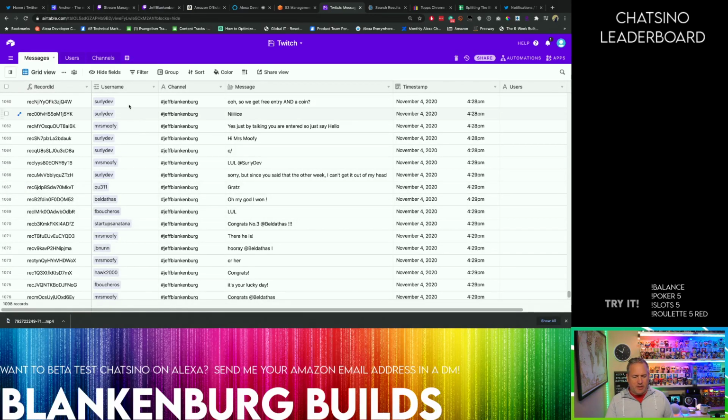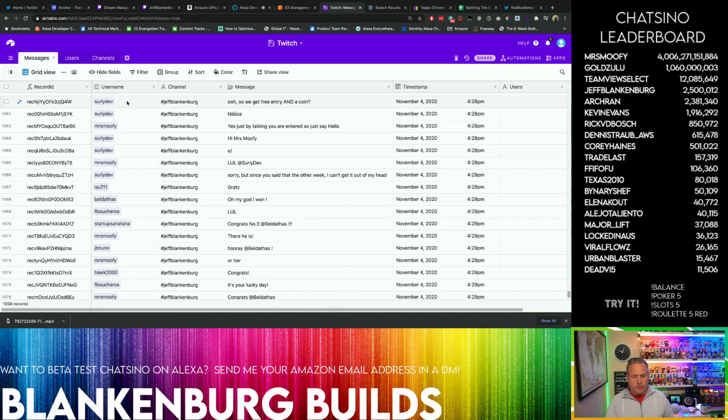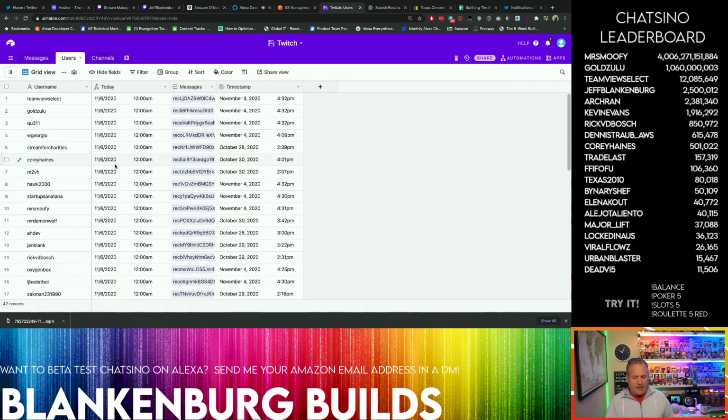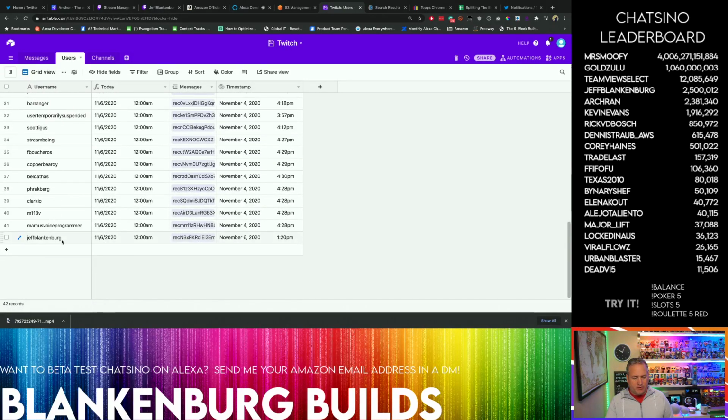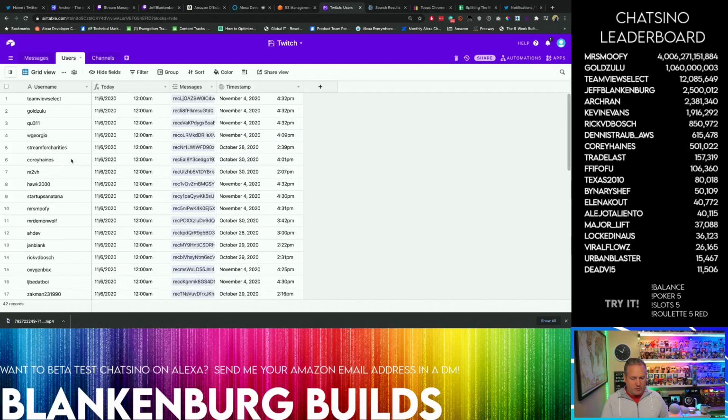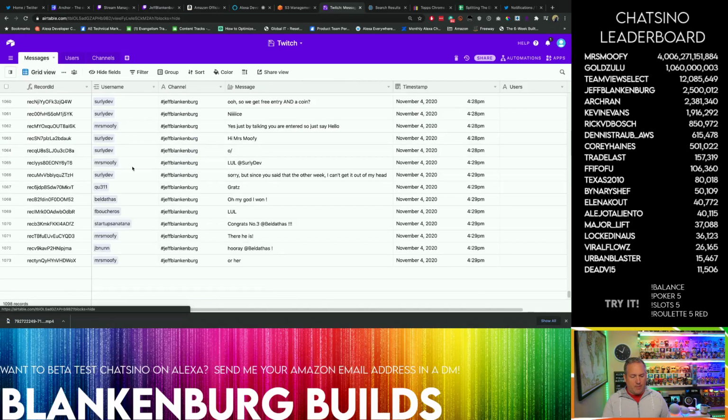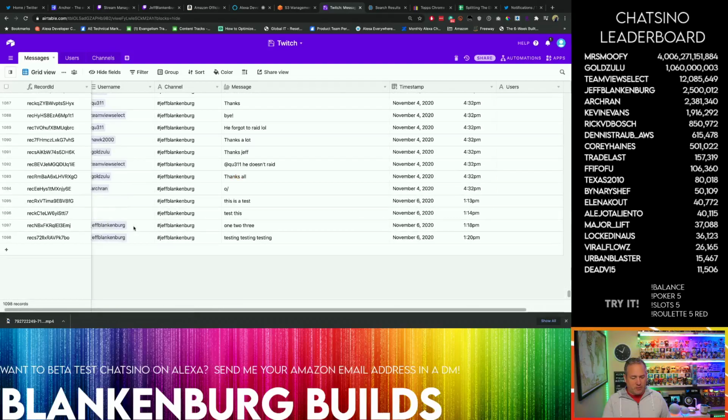So now instead of just saving the username, when you post a message, if you don't exist, I add you to the database. So you can see I added myself. That was what I was testing with here. If you post a message in the chat, that message will be captured. But first, I add you as a record to the database, and so I add you as a user,